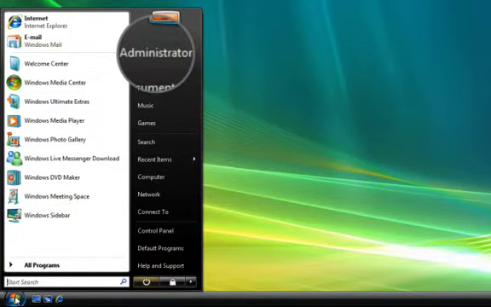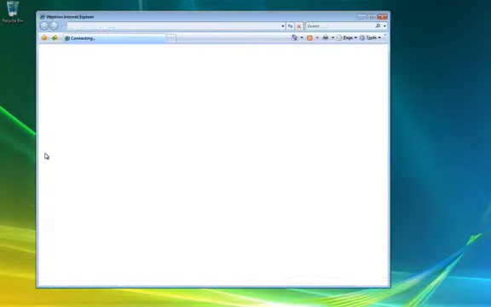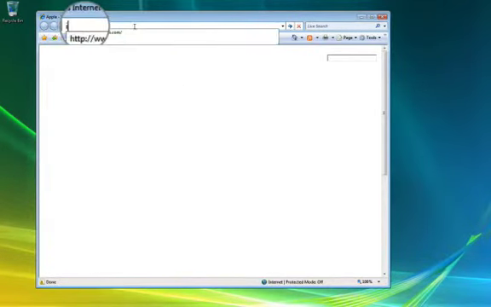Make sure you are logged in as an administrator. Open your web browser and go to the iTunes webpage at itunes.com.